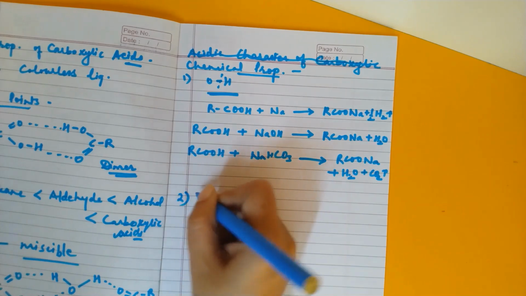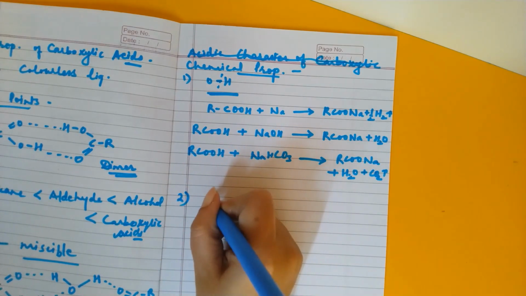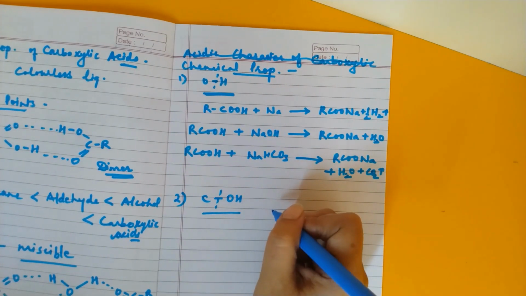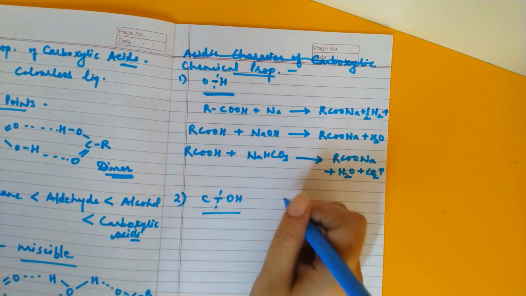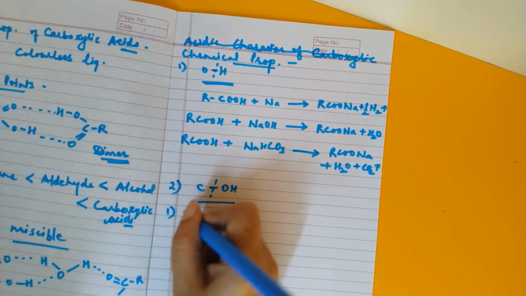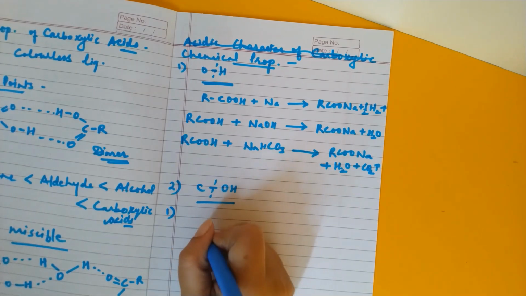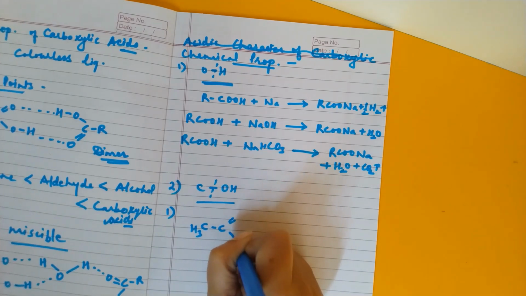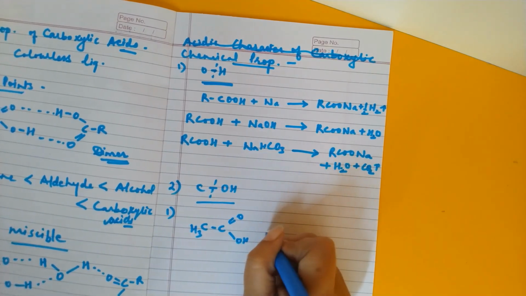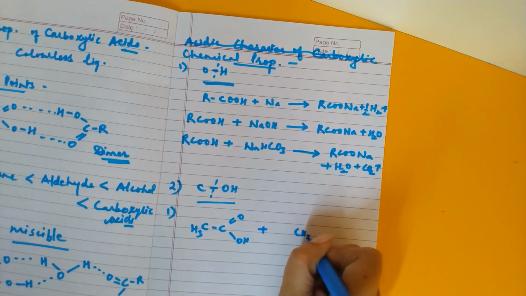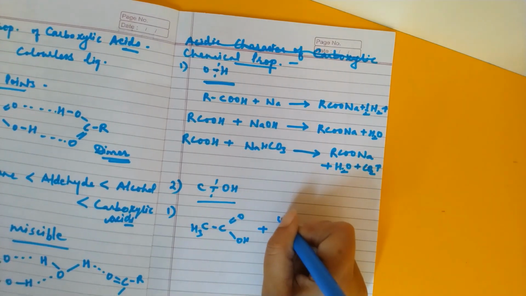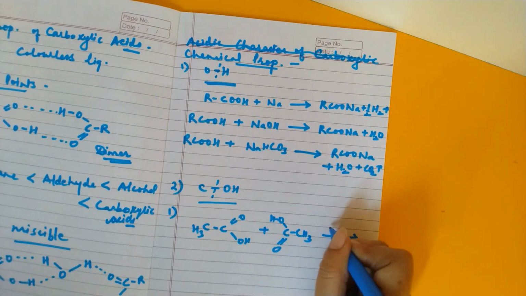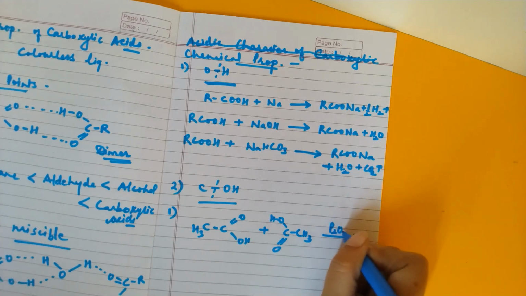Now the next category of reaction is reactions involving the cleavage of the carbon oxygen bond. So this carbon oxygen bond will undergo cleavage. What are the examples of this type of reaction? One reaction is formation of anhydride. Say for example, we have one carboxylic acid, say this is acetic acid. Now this acetic acid reacts with another acetic acid molecule, OH and double bond O, in presence of phosphorus pentoxide, P2O5, when we heat.